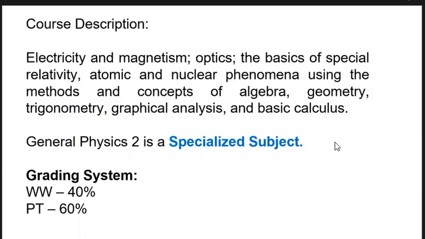And of course, for General Physics 2, its prerequisite subject is General Physics 1. And take note that this General Physics 2 is a specialized subject. And the grading system for this is still 40% from your written works, and performance tasks is 60%.